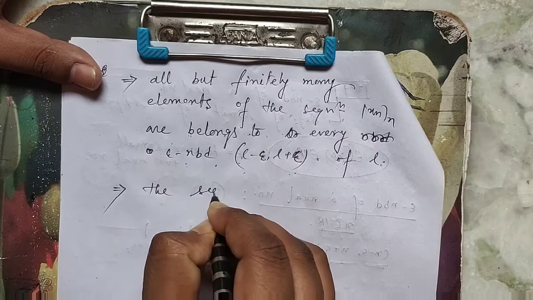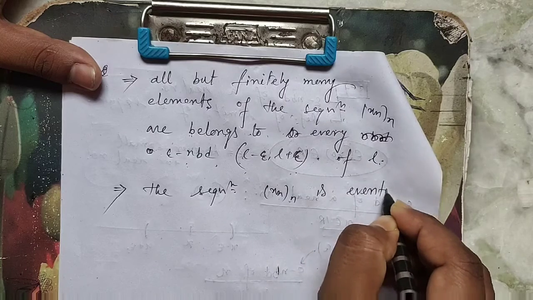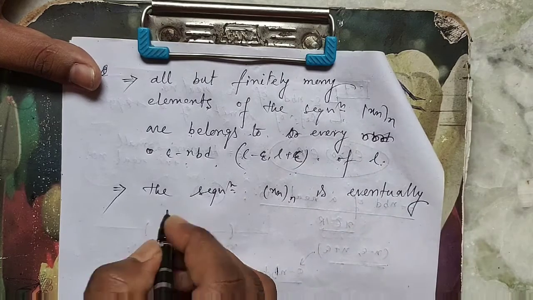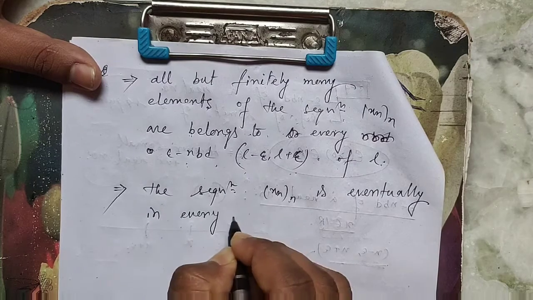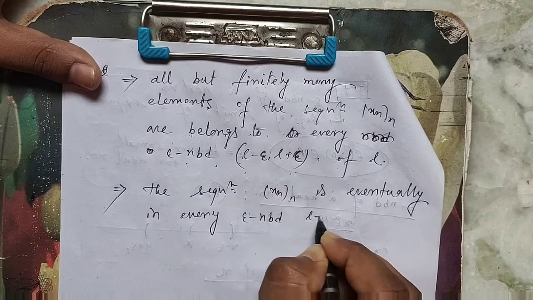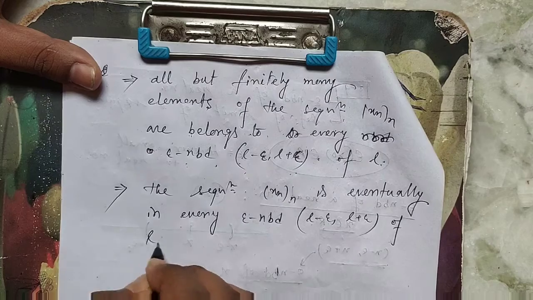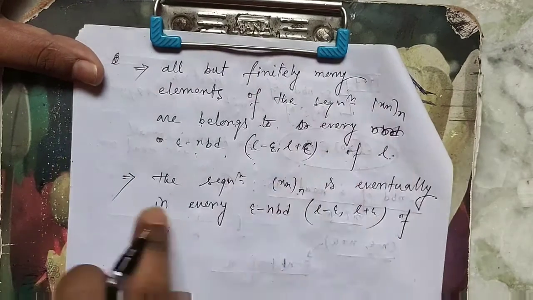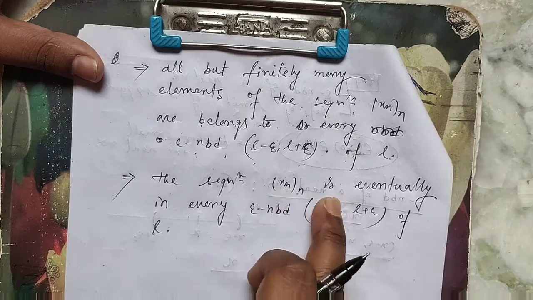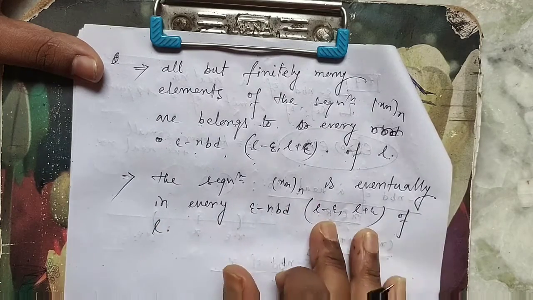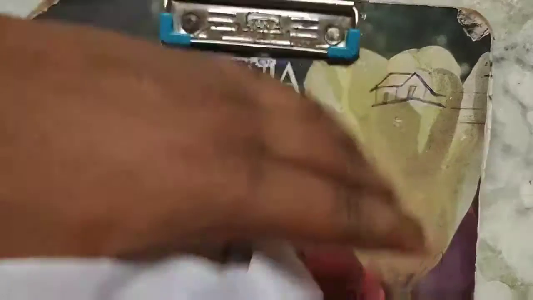The sequence Xn is eventually in every epsilon neighborhood, L minus epsilon, L plus epsilon of L. This concept is also written as: the sequence Xn is eventually in every neighborhood, L minus epsilon, L plus epsilon of L. Okay, clear?